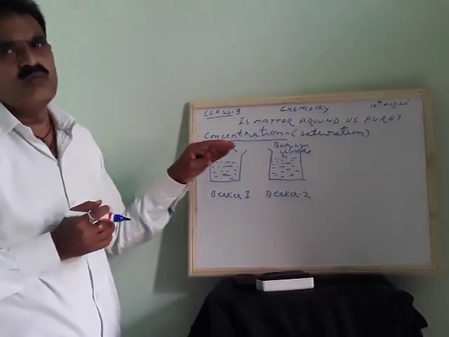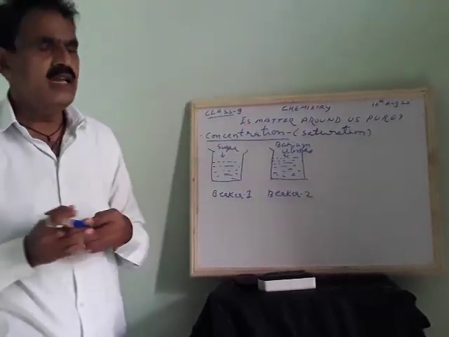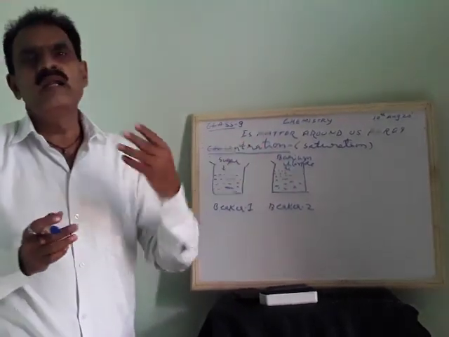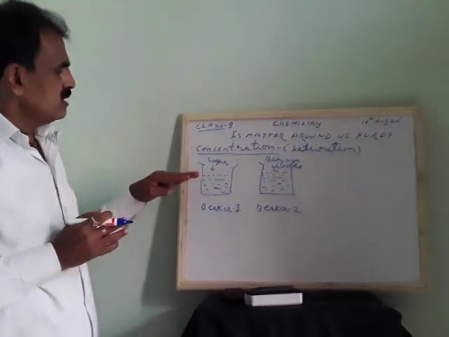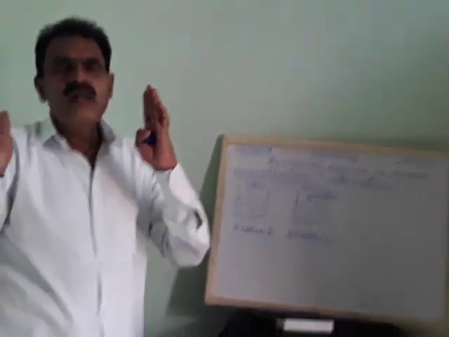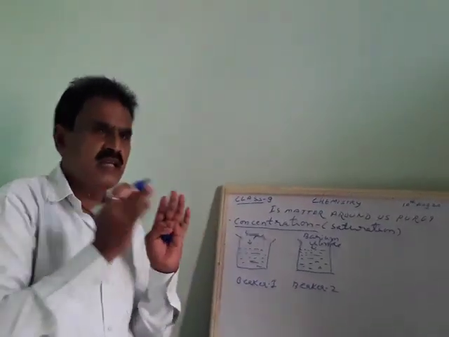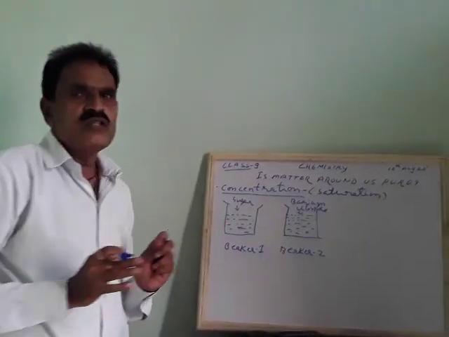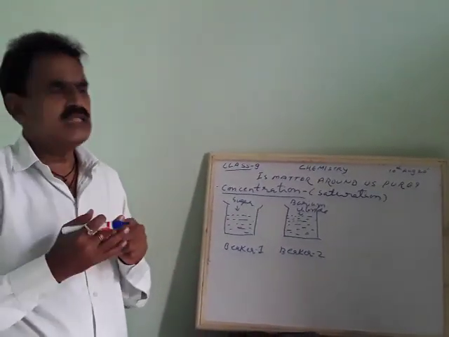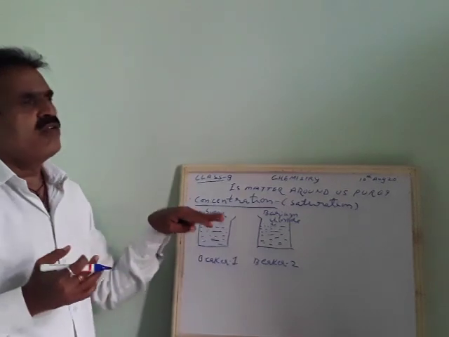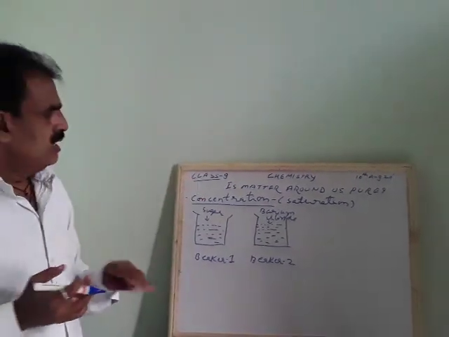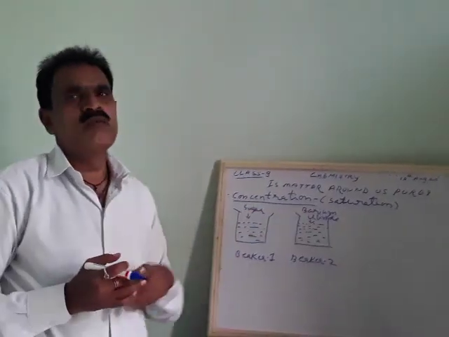A stage comes where the sugar cannot be added, or barium chloride cannot be added. Sugar particles will go and occupy the space in between the particles. That space is occupied by the sugar particles. That's why it will not dissolve after a particular time. Same is the case with barium chloride.